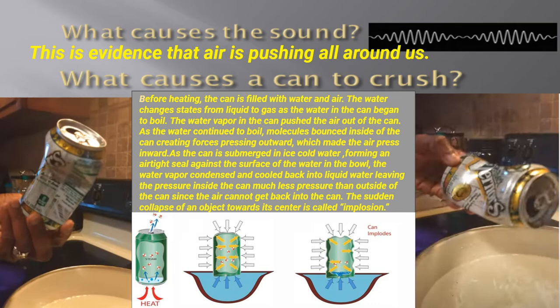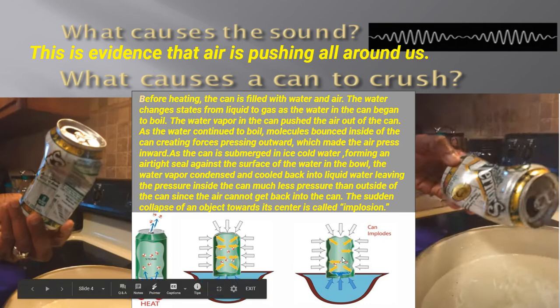Then the water vapor condensed. Condensed means to get smaller, and it cooled back into a liquid. So therefore, it left the pressure inside the can with less pressure than the pressure was outside the can. Because the air could not get back in, what did it do? It imploded. Imploded because the air was tight.